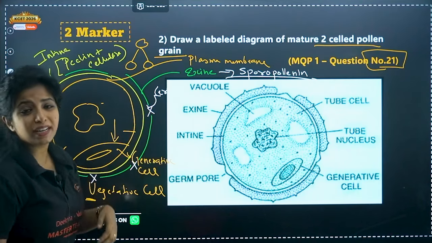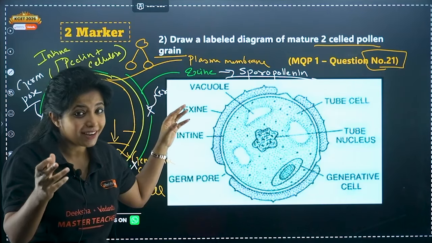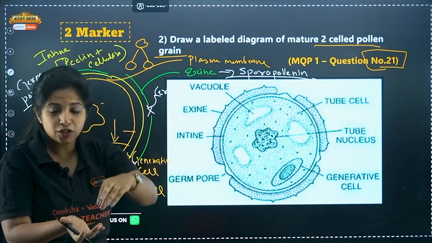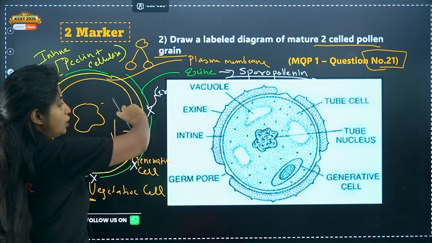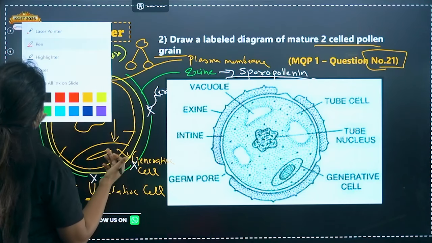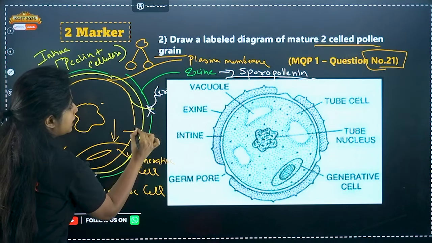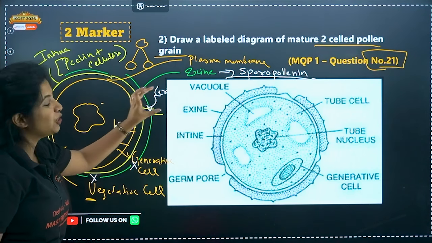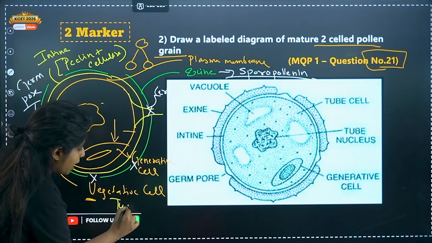Ma'am, why do you need that? Well, this germ pore helps in germination. Remember, pollen landing on the stigma and then forming a pollen tube. This process is known as germination. So through the germ pore, my dear children, a tube is being formed. Now, what helps in the formation of the tube? This vegetative cell, remember, it is the one that will be helping in the formation of the tube, which is why the vegetative cell is also known as tube cell.